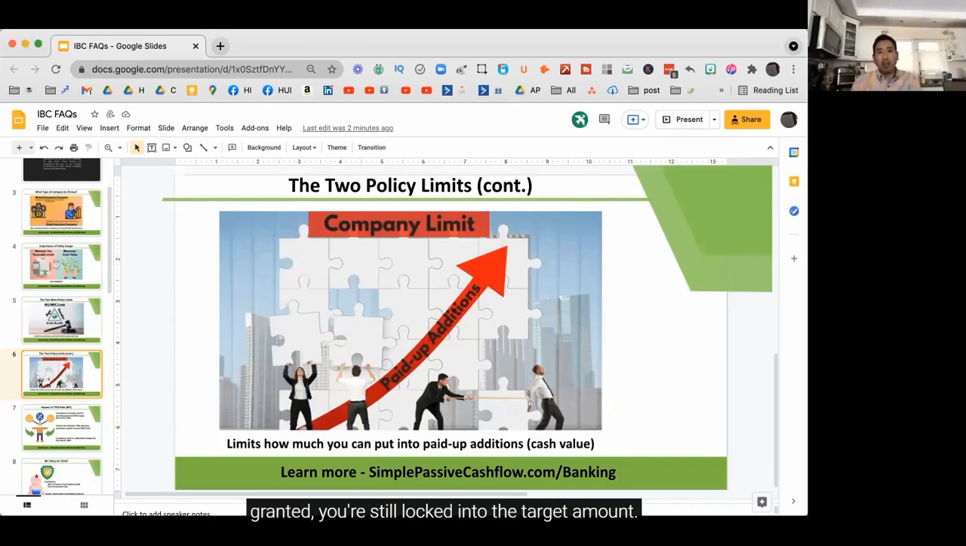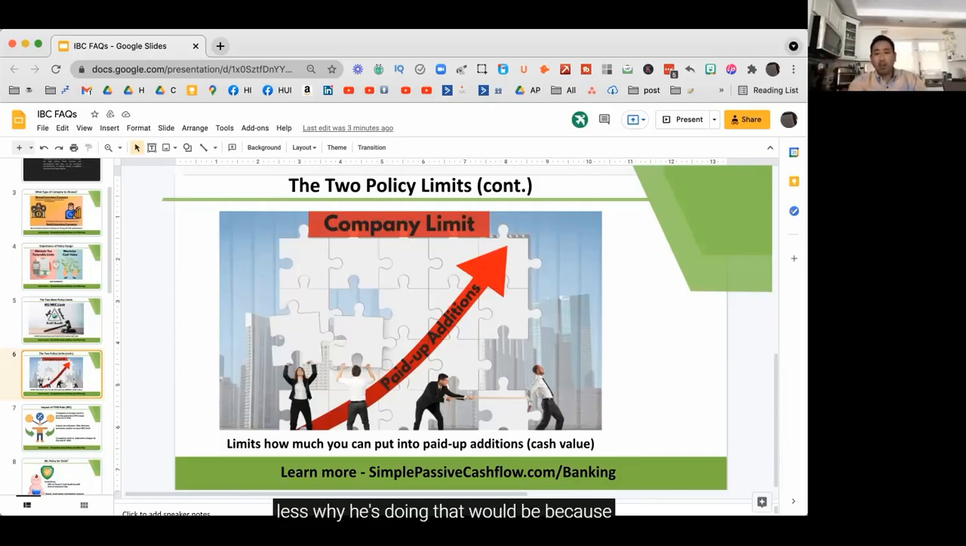Granted, you're still locked into the target amount. So for Nash's example, $116,000 for 10 years, that's $1.116 million total of funds he wants to put into the policy. If he puts in $150,000 in year one, which is under the MEC limit, he's not going to be able to continually do that for all 10 years. The max sum would still be $1.116 million. So in those later years, he'll be putting in less.